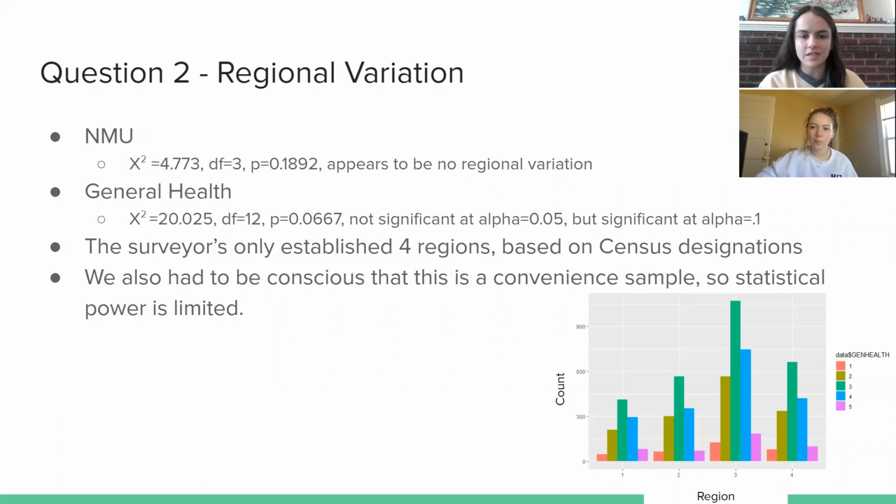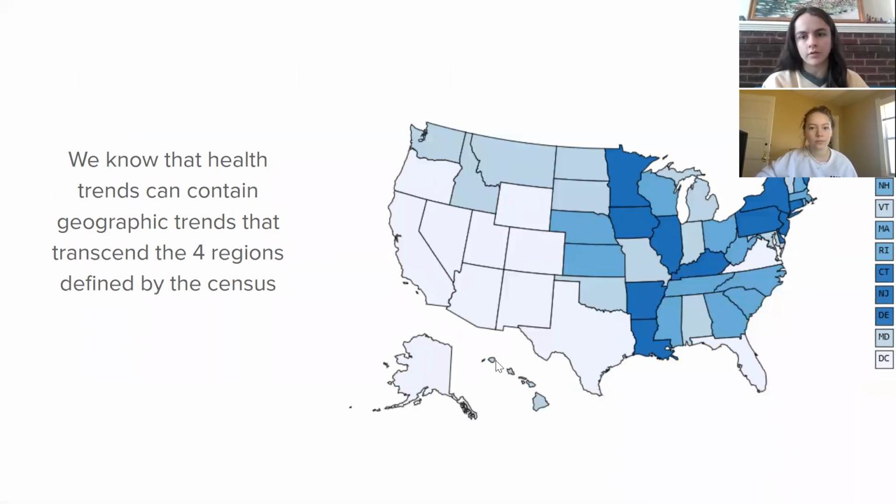And it was a convenient sample, and our sample was small, so we knew there were some limitations we were working with, but enough to show that there might be a regional element. And we thought that census categorization might be problematic and why we were getting some of the results we were, because we know that health trends can contain geographic elements that transcend those 4 regions defined by the census.